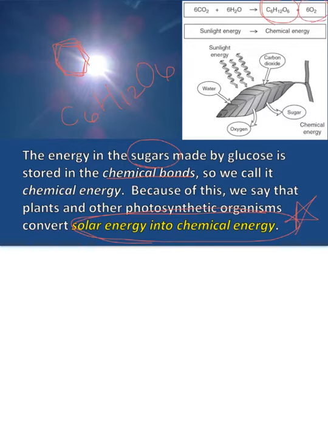But in order to do this, they need light, they need carbon dioxide, which is the gas that we exhale, and they need water. They're going to take all that and make glucose, and they store the energy in a chemical bond. Okay, so here's my leaf. Sunlight's going in, water's going in, carbon dioxide's going in, and then it's going to make some oxygen and it's going to make sugar. And then we're going to eat that plant and get that sugar, or we're going to eat an animal that has eaten the plant.